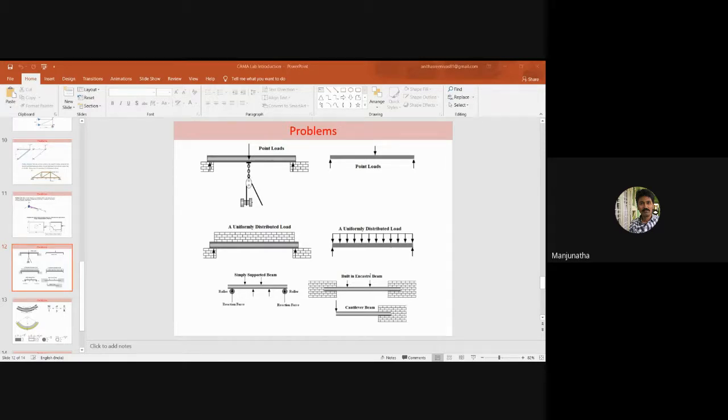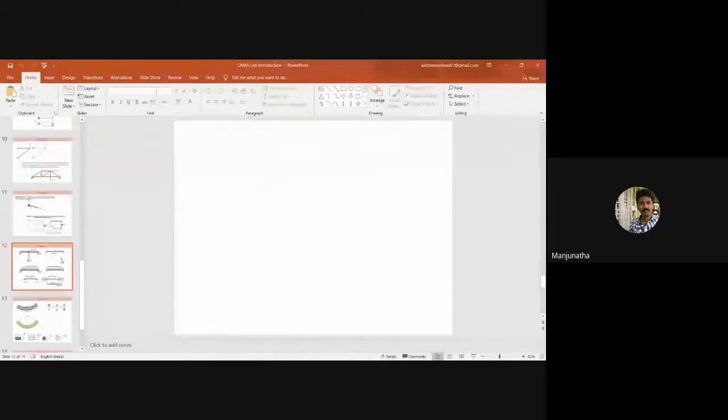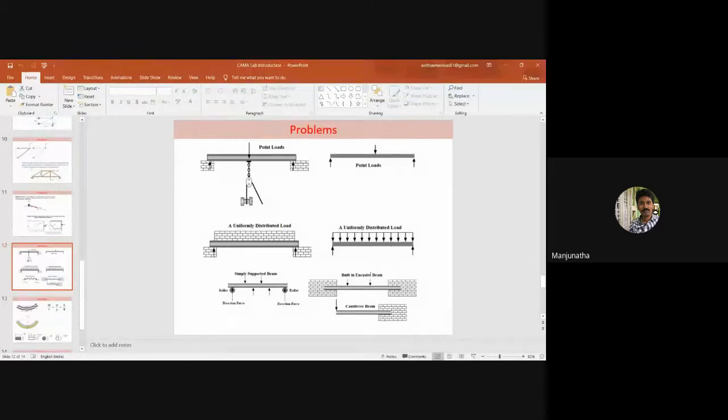Next, as you mentioned, the loads are of different types: point or concentrated load, uniformly distributed load, and uniformly varying load. These are the loads considered on a beam. Let us look at how beams appear when subjected to these different types of loads. I will take you through this slide so you can easily understand the concept.